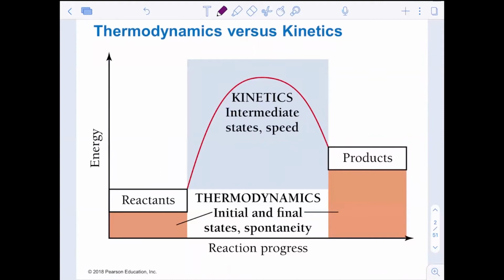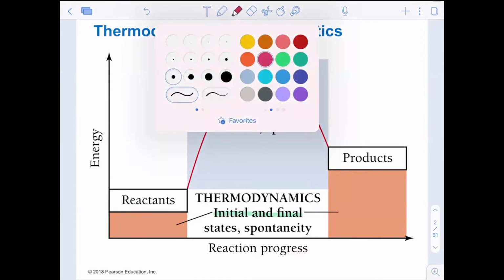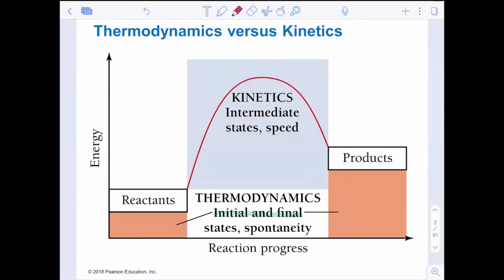Just to remind us a little bit of what we did in Chapter 9, thermodynamics is that initial and final state idea. We do not care about the pathway, the in-between steps, if you will, as to understanding the thermodynamics of a reaction. Thermodynamics is specifically looking at the initial and the final states of a reaction. Kinetics, on the other hand, which we will be discussing in Chapter 14, is the intermediate states. So right now we are sticking with thermodynamics, beginning and end.